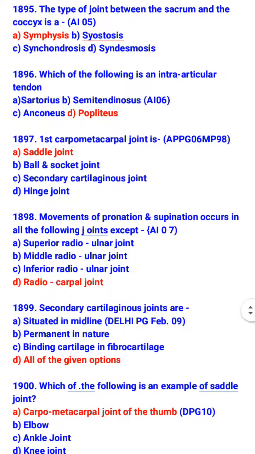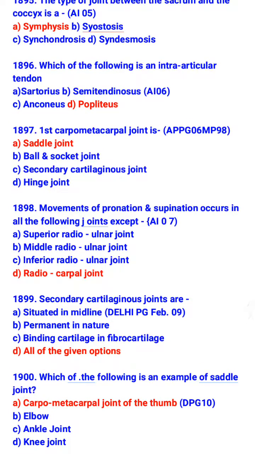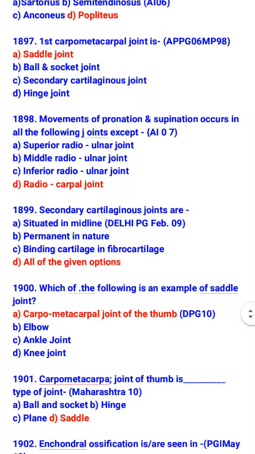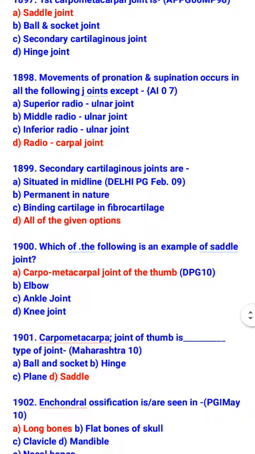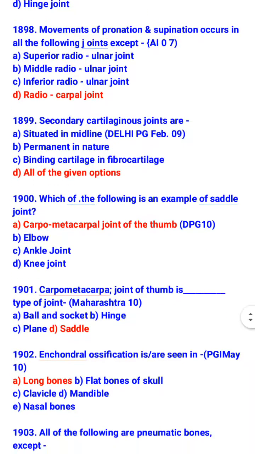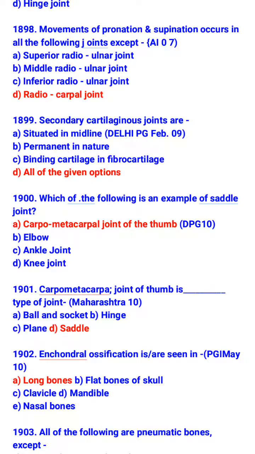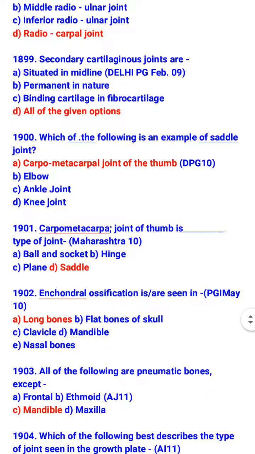Movement of pronation and supination occurs in all of the following joints except radiocarpal joint. So movement of pronation and supination occurs at superior radioulnar joint, middle radioulnar joint and inferior radioulnar joint. Secondary cartilaginous joints are situated in midline, permanent in nature, and binding cartilage is fibrocartilage. Which of the following is an example of saddle joint? Carpometacarpal joint of the thumb.